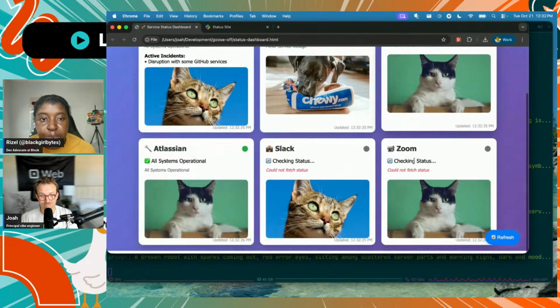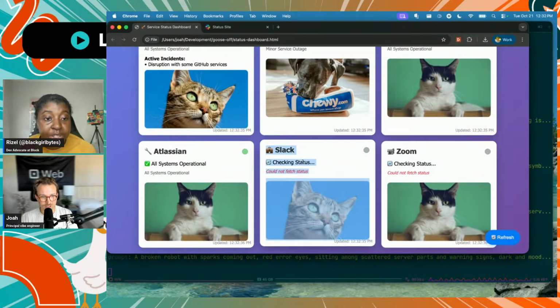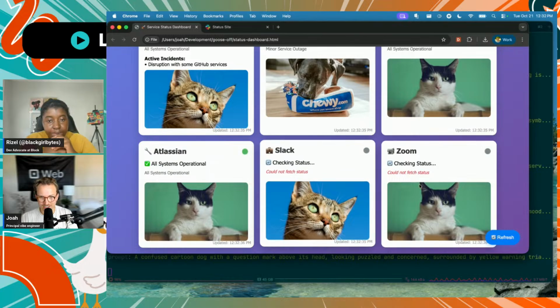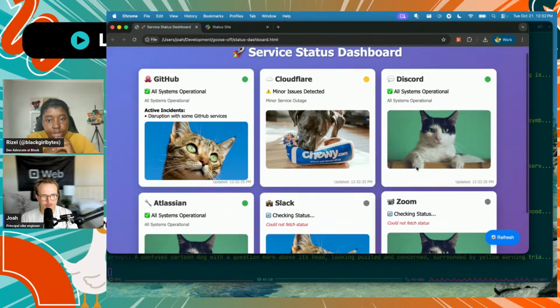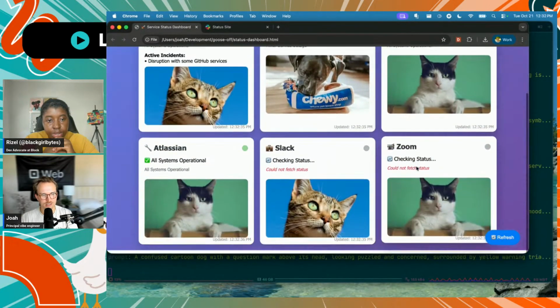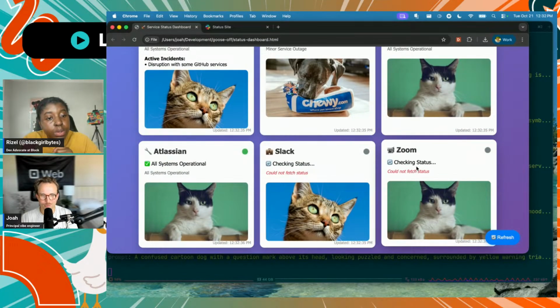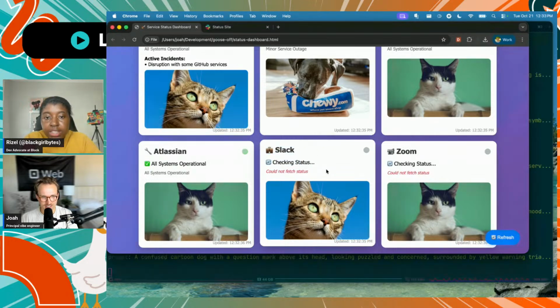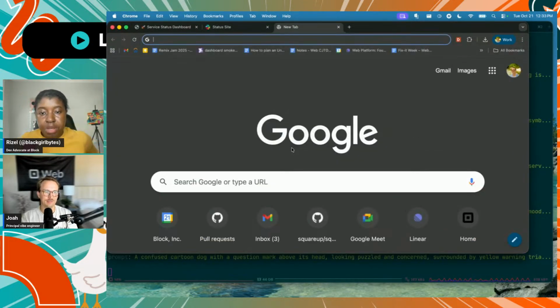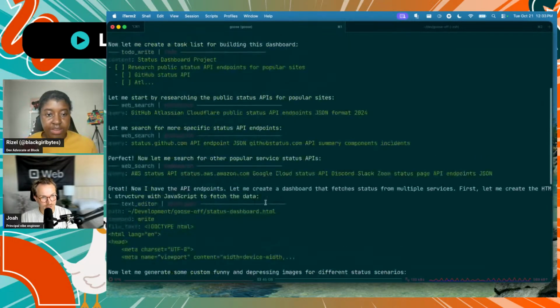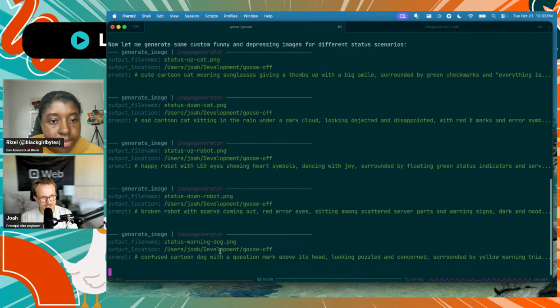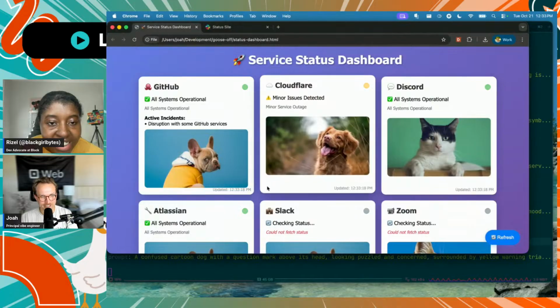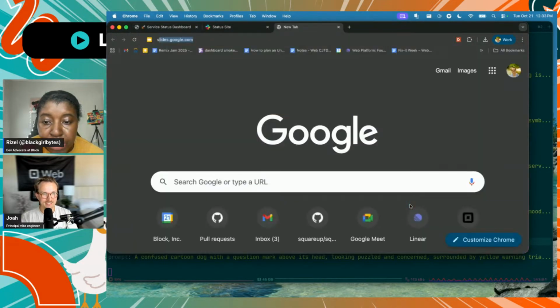Anything that you think could push you over the edge? If I could fix these ones that aren't fetching would be nice. I thought about asking it to use Downdetector's API to check these things, but I didn't want to overcomplicate it. True. Maybe double check if Slack even has a public API. Well, I'll ask Goose to check. Once it's done, it's still generating images. Oh my god. For the various statuses. Okay, well, I'm waiting still. That's cute though.